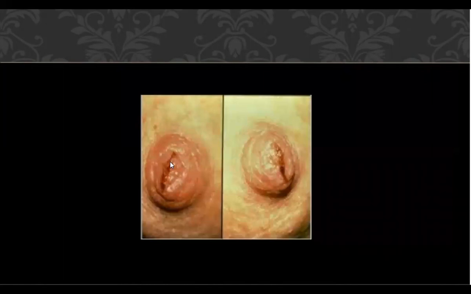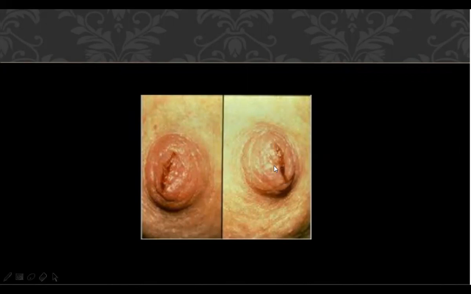This is how it looks. This is a cracked nipple that we are seeing. Normally, it is not like this. Or a retracting nipple.